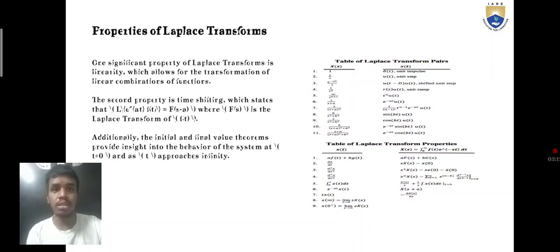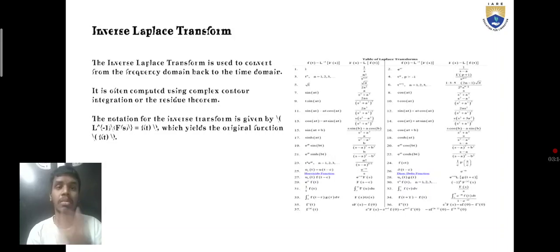We're coming to the next one, the inverse Laplace transform. In the inverse Laplace transform, here is a picture with the properties, and if we zoom in properly we can observe the properties and the formulas of the time domain. The inverse takes the frequency domain back to the time domain. It is often computed using complex contour integration or the residue theorem.